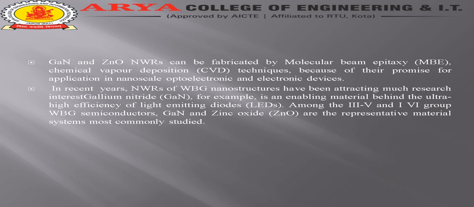In recent years, we also know that wide band gap nanowire structures have been attracting much research. Gallium nitride, for example, is the enabling material behind ultra high frequency light emitting diodes, among the third-fifth and second-sixth group wide band gap semiconductors, such as gallium nitride and zinc oxide. So this is all about one dimensional semiconductor materials used in nanostructures. They have some limitations and some advantages, but we use this one dimensional structure for designing our nanowires.